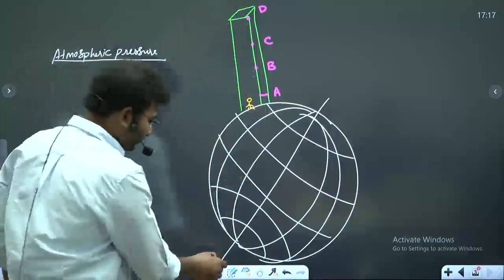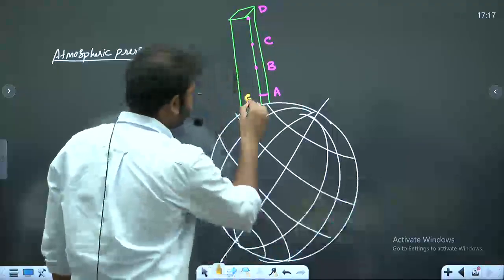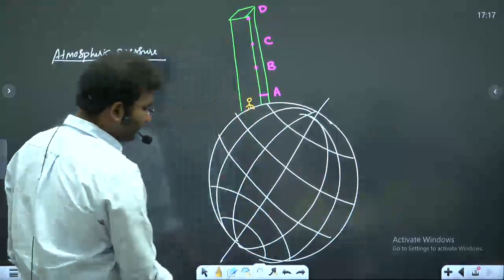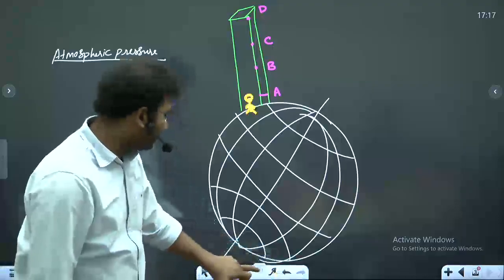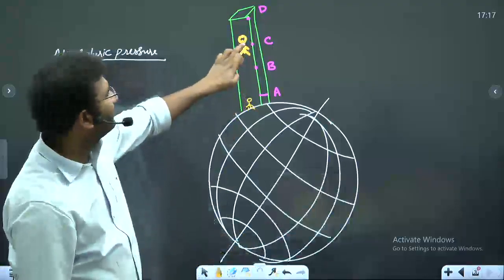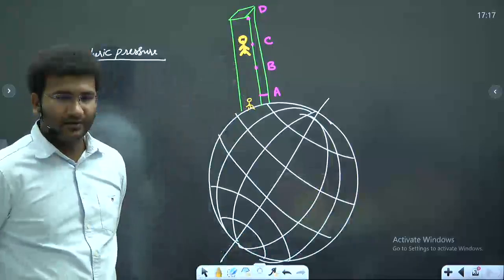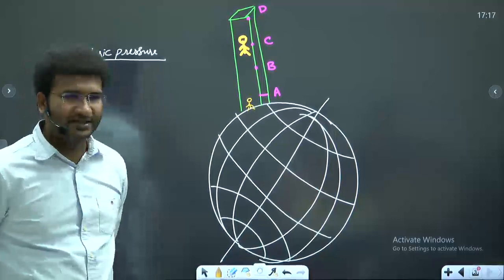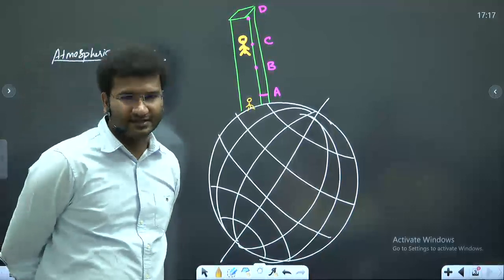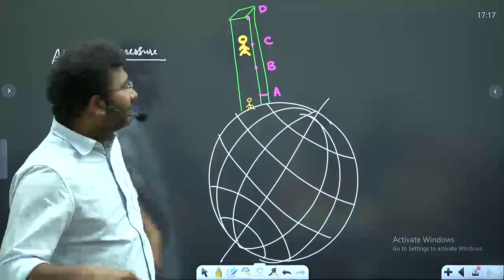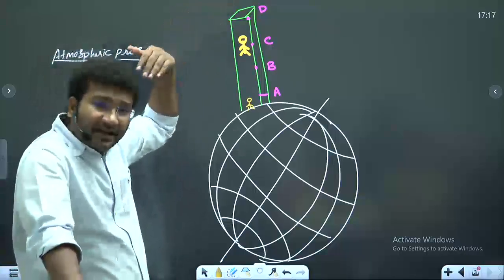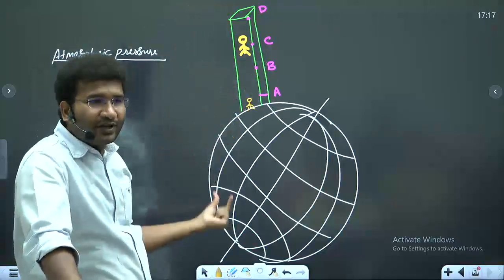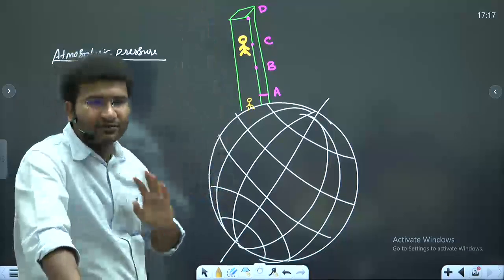Right? So, let's see. I have decided that I'll be shifting Shaurya to point C. Did the pressure decrease or increase? The pressure experienced by Shaurya at point C is less. In simple terms, I can say that the pressure exerted, or the weight experienced by a person at the ground level when you take a column of air, is called atmospheric pressure.